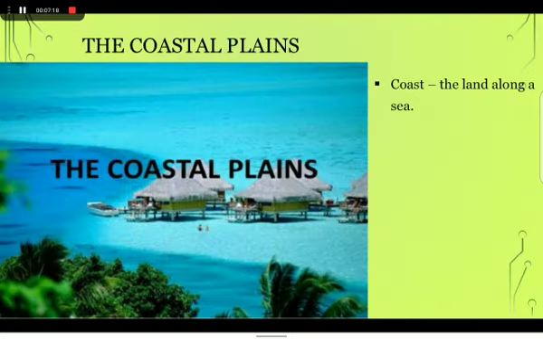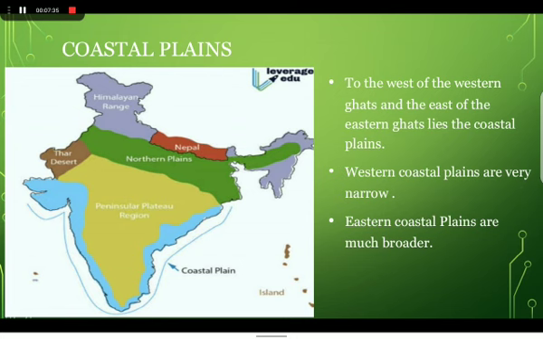The next physical feature of India is coastal plains. What is meant by coast? Coast is the land along a sea where land meets water, called coastline. To the west of the Western Ghats and the east of the Eastern Ghats lie the coastal plains. The western coastal plains are very narrow. The eastern coastal plains are much broader. There are a number of east-flowing rivers like Mahanadi, Godavari, Krishna and Kaveri that drain into the Bay of Bengal.